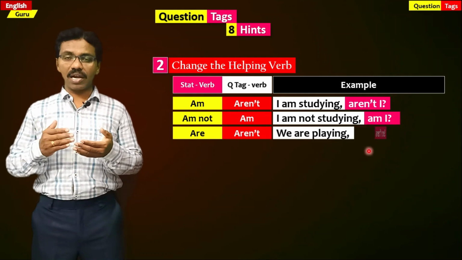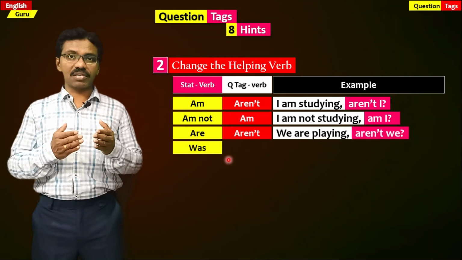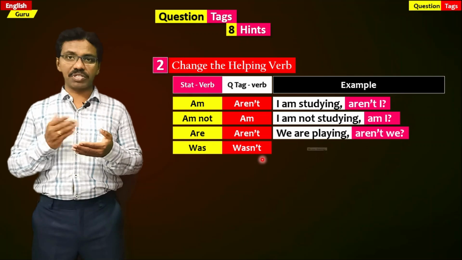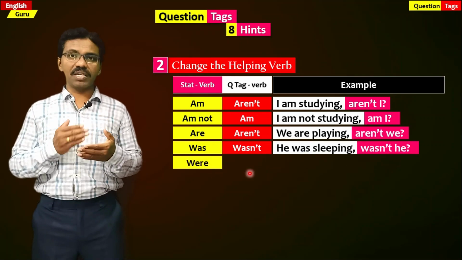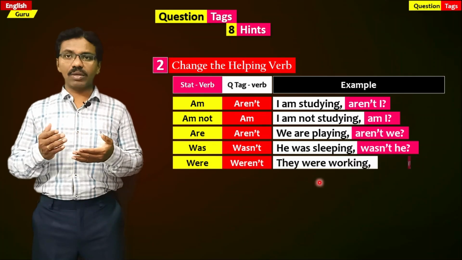We are playing, aren't we? If was is given in a statement, it becomes wasn't in the question tag. He was sleeping, wasn't he? If were is given in the statement, it becomes weren't. They were working, weren't they?